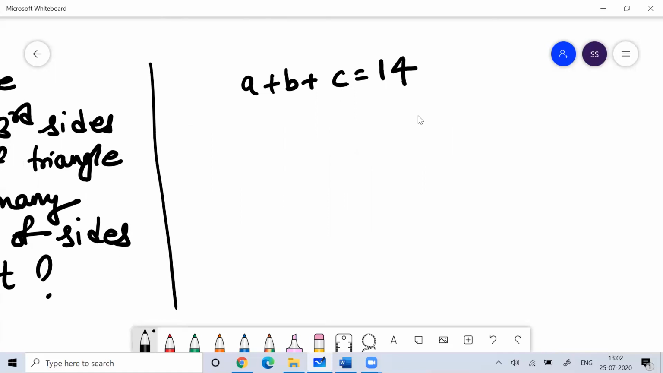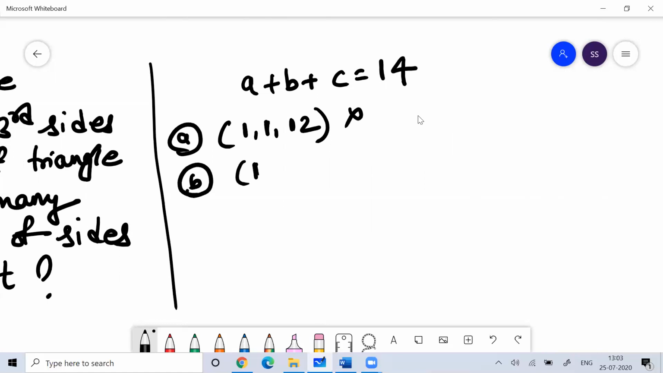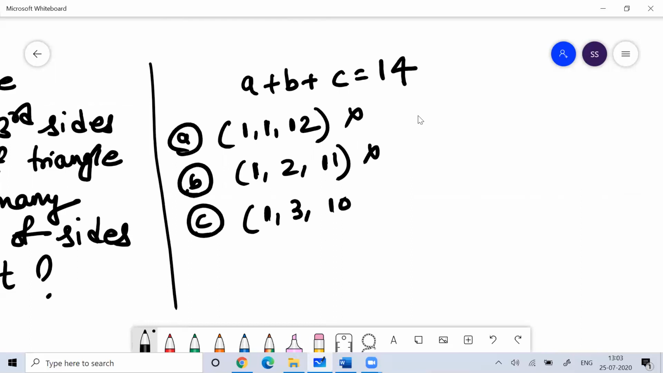Okay, so let me think. Now you know that a side cannot be zero. So let me think about the sides like 1, 1, 12. Do you think this kind of side exists? No, right? Because the sum of two sides should be greater than the third side. Will this work? No. The sum of two sides should be greater than the third side.